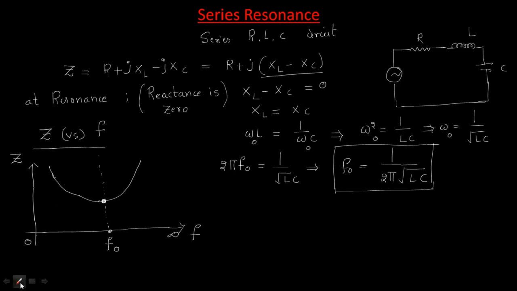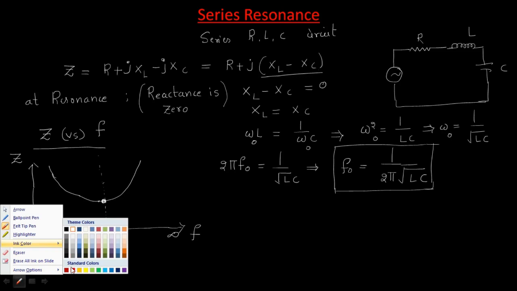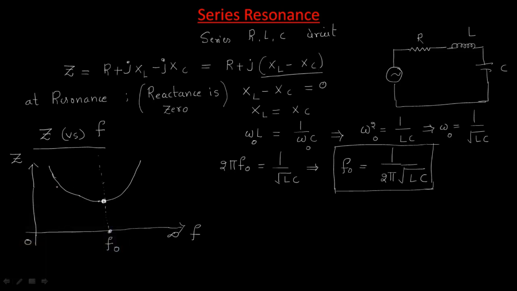In this area, it is capacitive dominant, that means capacitive reactance is more than the inductive reactance, and in this area inductive reactance is dominant over the capacitive reactance. Understand? Frequency starts from here. If you draw the graph between these, then you will understand this. This is F naught. F naught means resonance frequency.